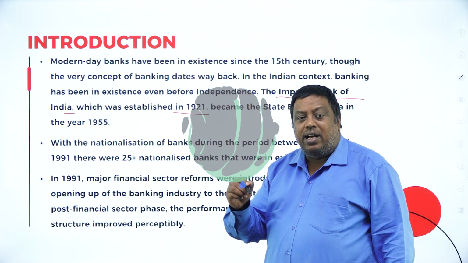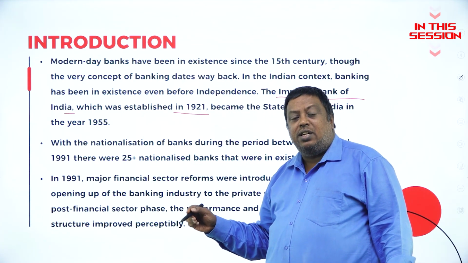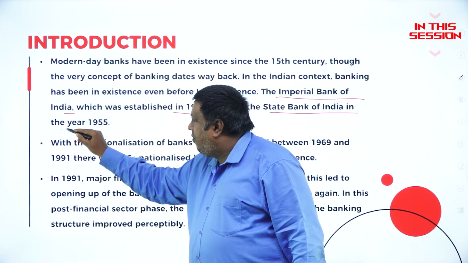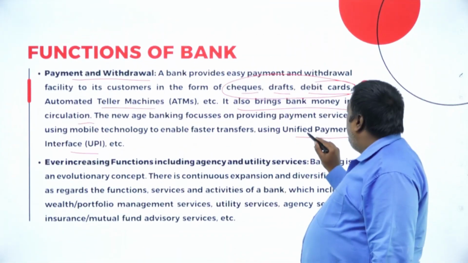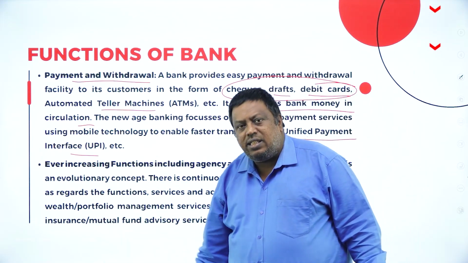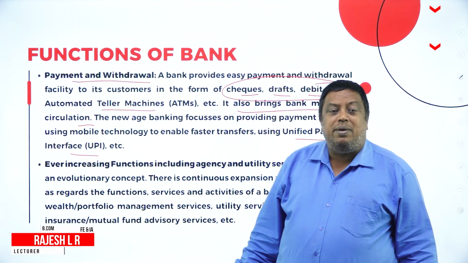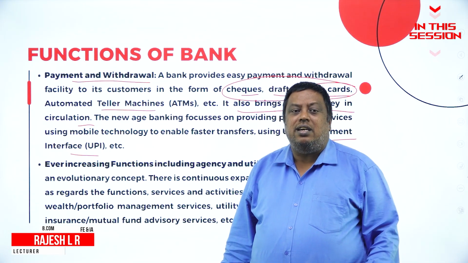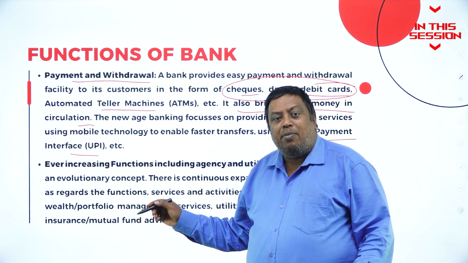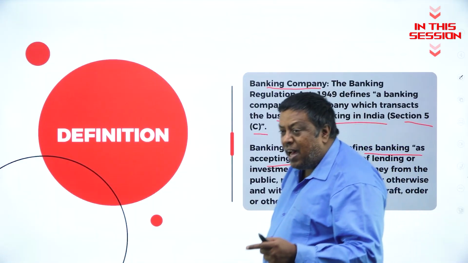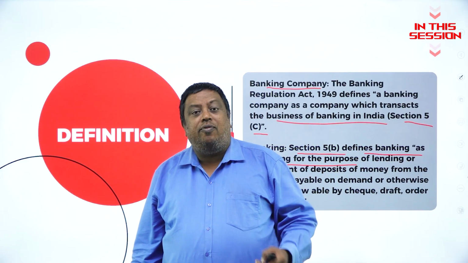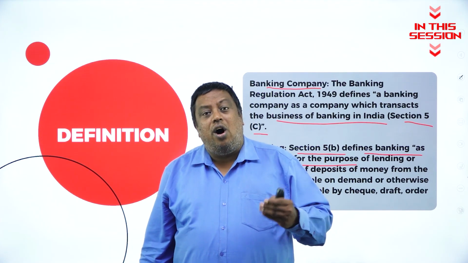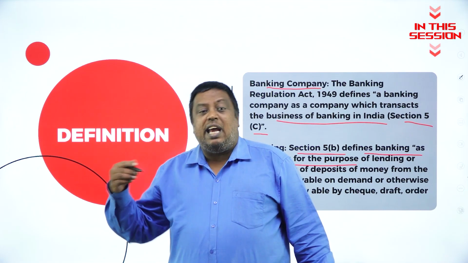In 1921, Imperial Bank was established and now it is called State Bank of India after 1955. Unified Payment Interface is nothing but a way I can transfer money from one place to another easily without any hurdles with the help of mobile banking. Every bank will accept the amount from the public for the purpose of lending or investing the amount in the capital market.